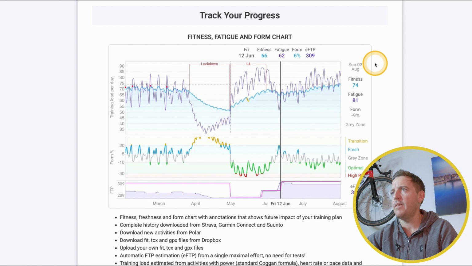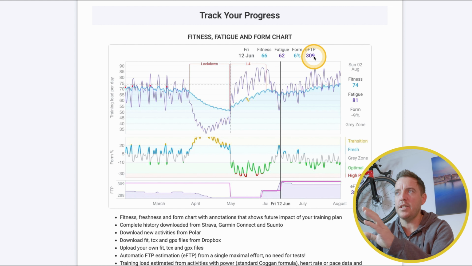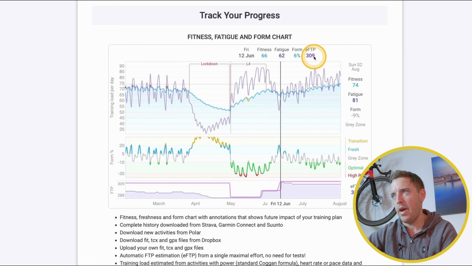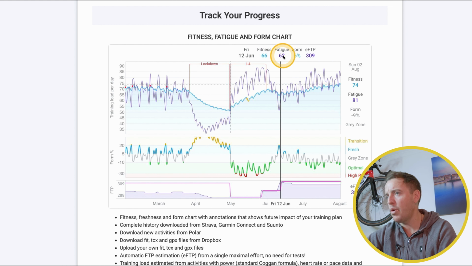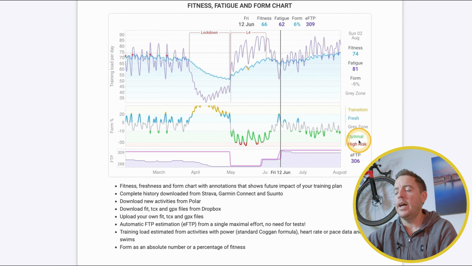So down the side here, up the top we'll start. So eFTP is your estimated FTP, judging from intervals.icu. So you can set your own one if you've just done a ramp test, but this will give you, based on your stats roughly, and they're very similar. They're within sort of 3 or 4 watts usually. And then you've got form, fatigue, and fitness, and I'll go through how that all works.